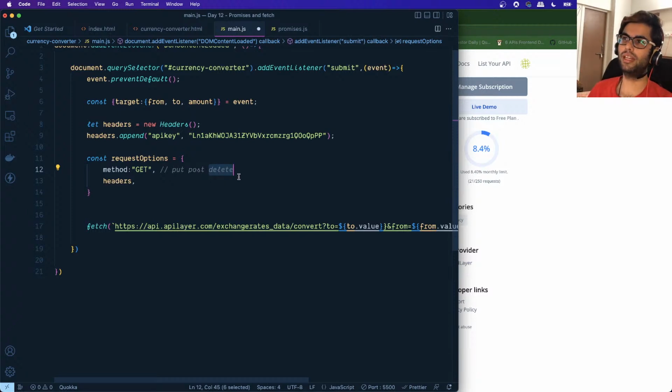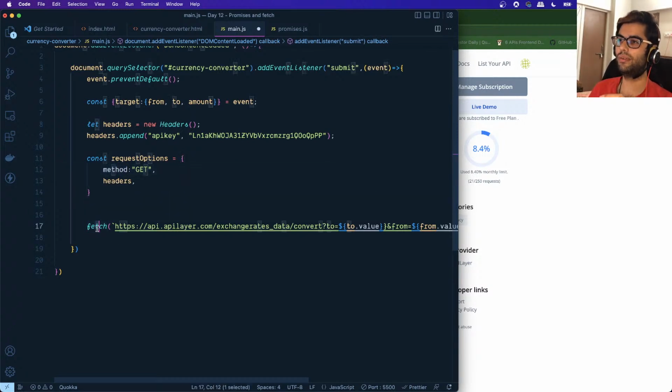If we are deleting some data, we will specify the method as delete. When we are saving some information to the database, we specify the method as post. When we are updating some existing information, we specify the method as put. You learn about all of this when you're building your own APIs in the backend part of the course. But for now just understand that since we are requesting some data, we are specifying the method as get.